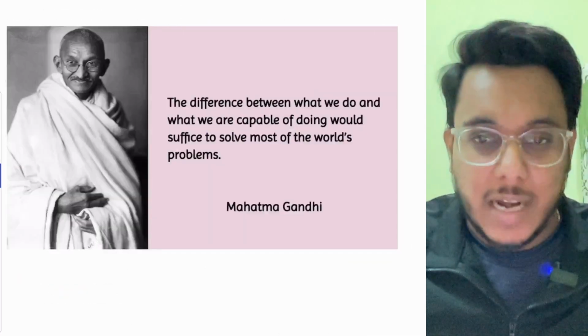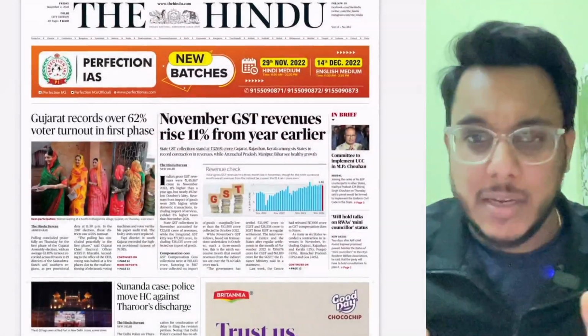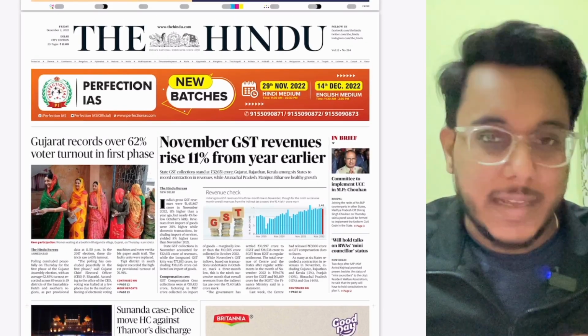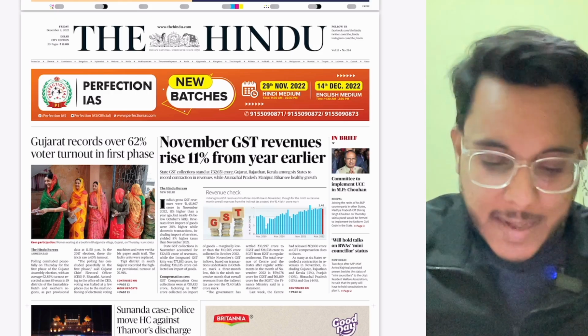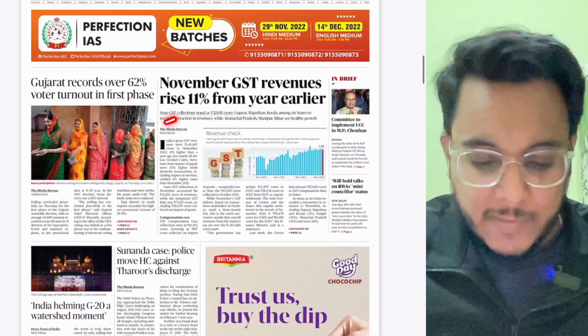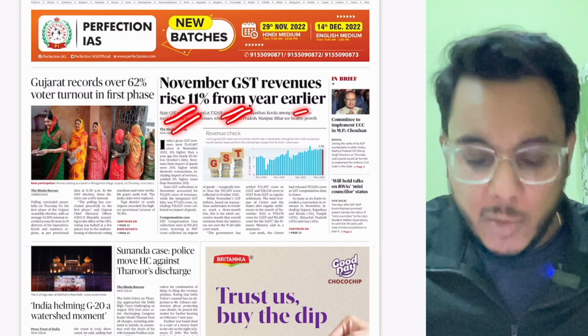Now guys, before starting up, I would like to give you a little bit of overview of the entire newspaper so that you can understand which are the important articles and what is the placement of those articles. Now here, the first article that we can see talks about the November GST revenue. It rose 11% from a year earlier.